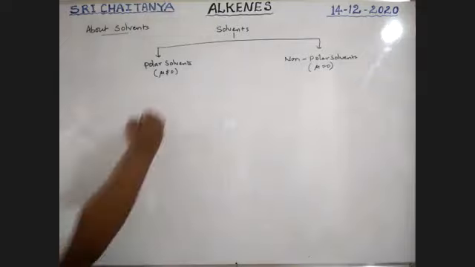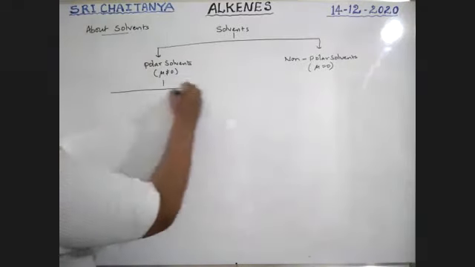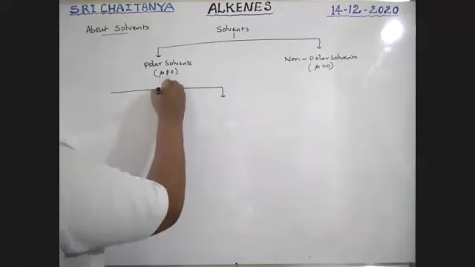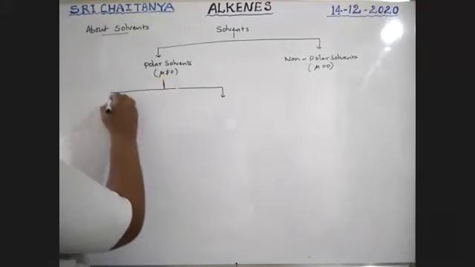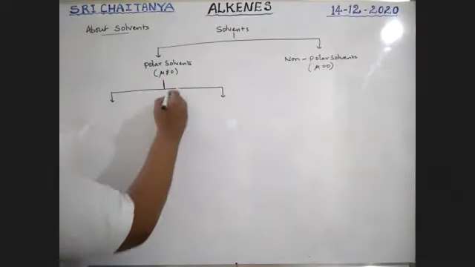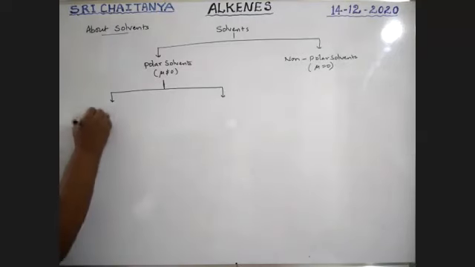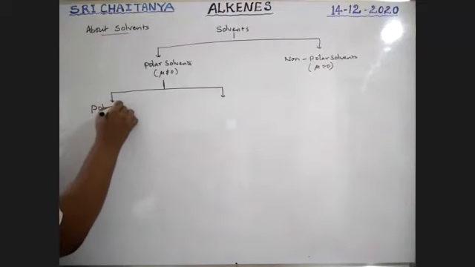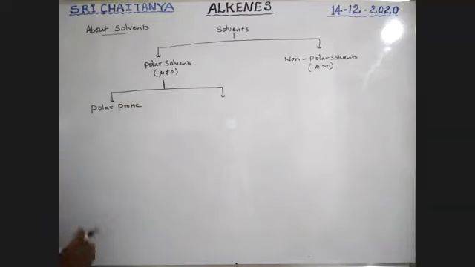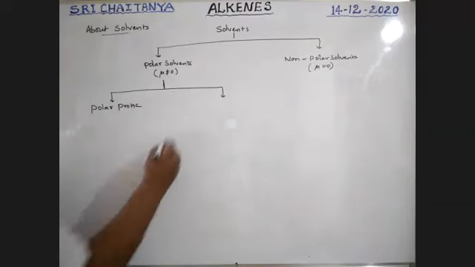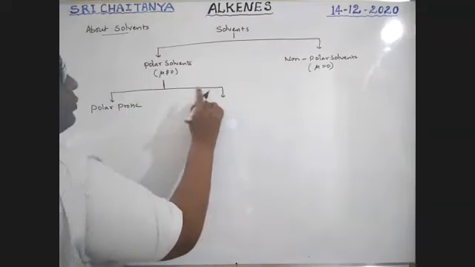These polar solvents are once again divided into two types: those that can donate a proton and those that do not donate a proton. That is why polar solvents are of two types, polar protic solvents and polar aprotic solvents.